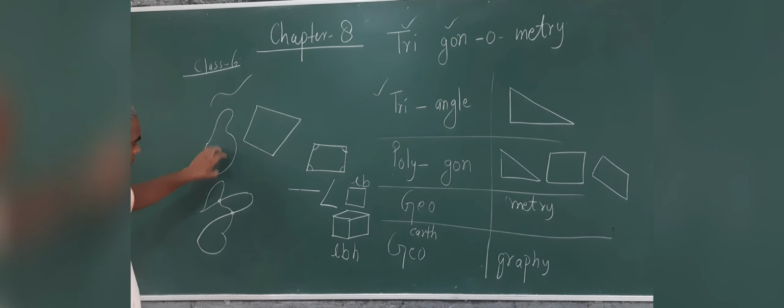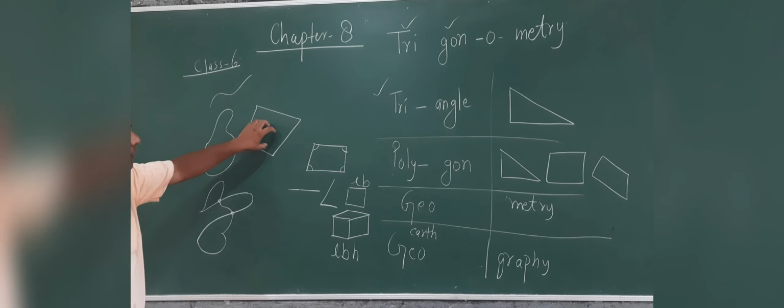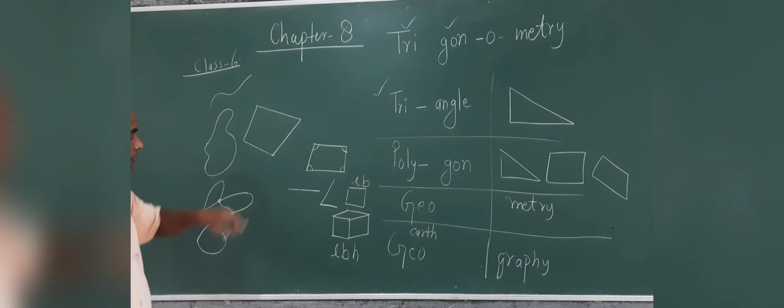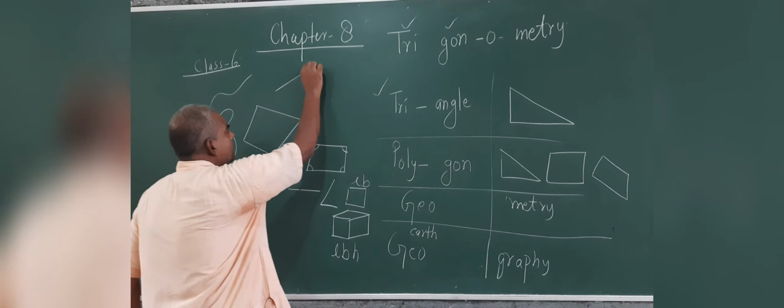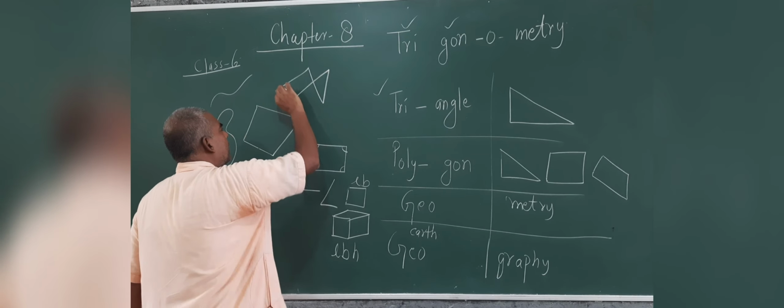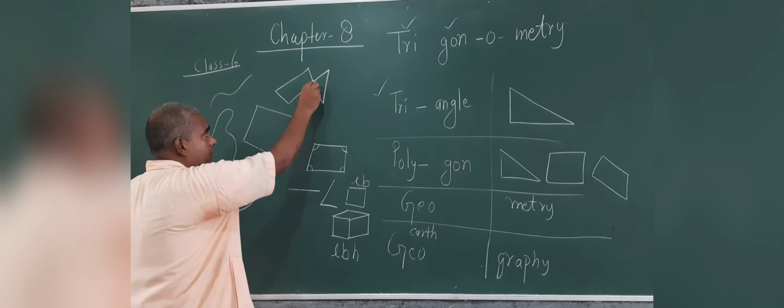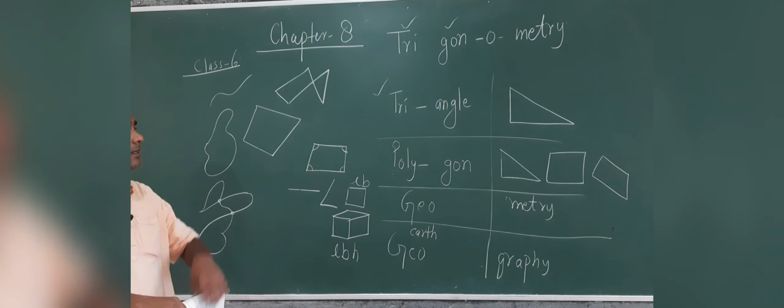These are closed. This is also closed, but it is not simple. It is simple. This is the polygon. Polygon means simple. Simple means no crossing should be there. Just like this is the line. Yes, this is polygon. No, because it is not simple. It has a cross here.